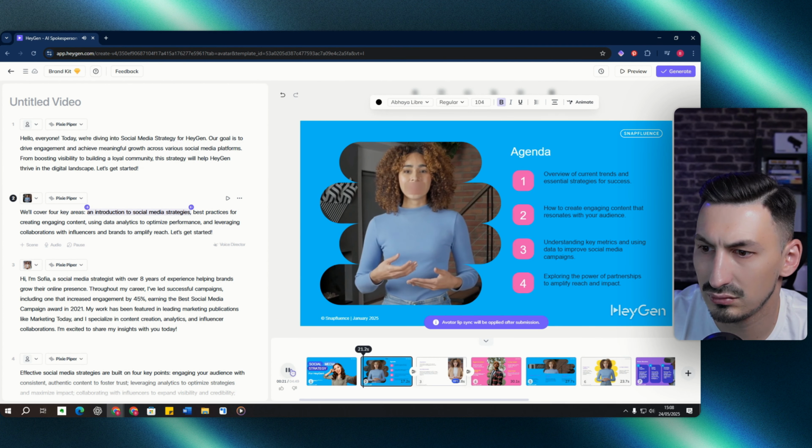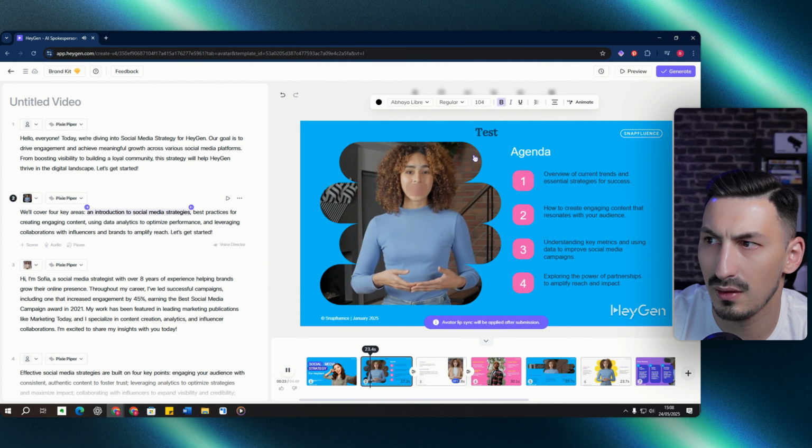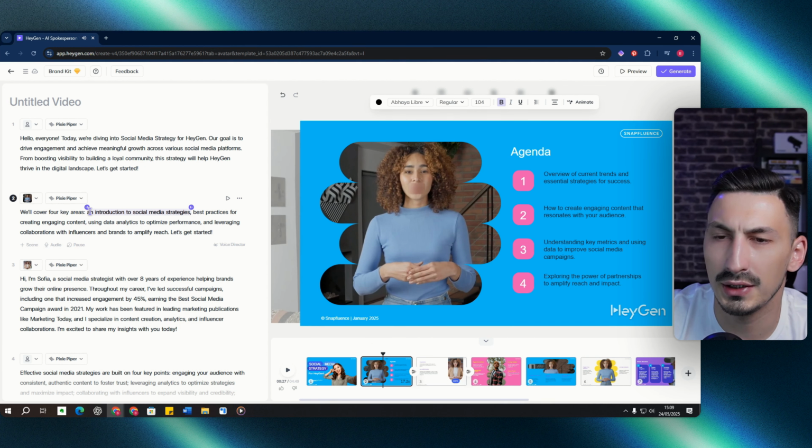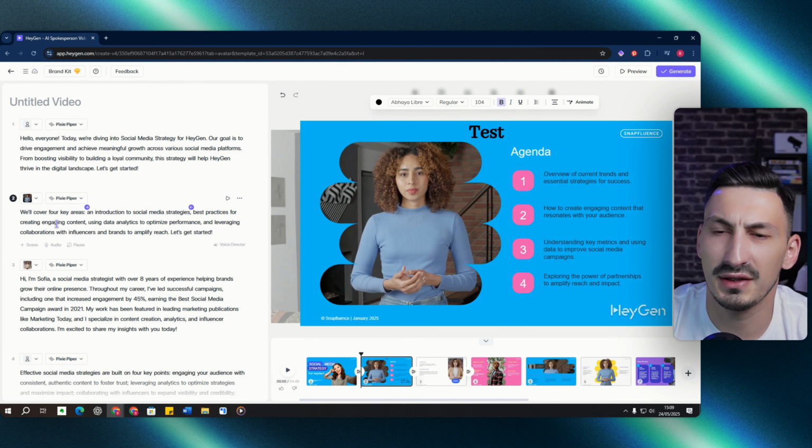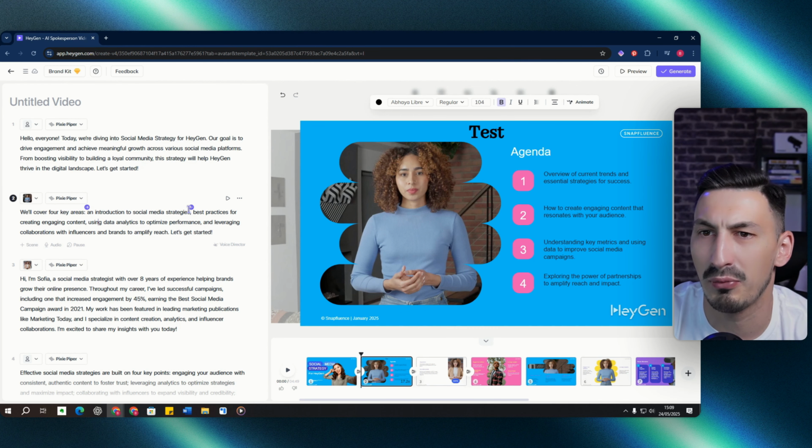Let's have a look. We'll cover 4 key areas: an introduction to social media strategies. And we can see that it showed up when the avatar mentioned an introduction, and then it disappeared when it finished saying media strategies. So that's how you handle your script. Write whatever you want, and then you can add these elements on the script when to pop in and pop out, move in and out.